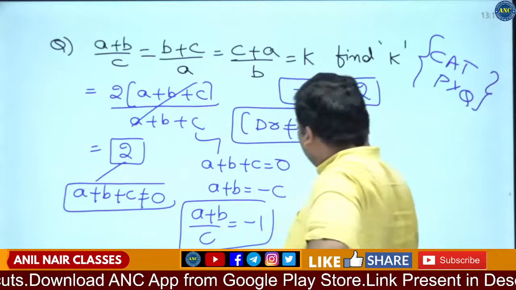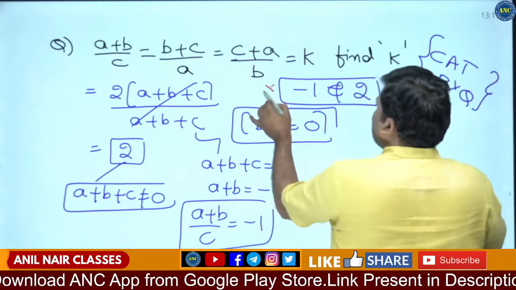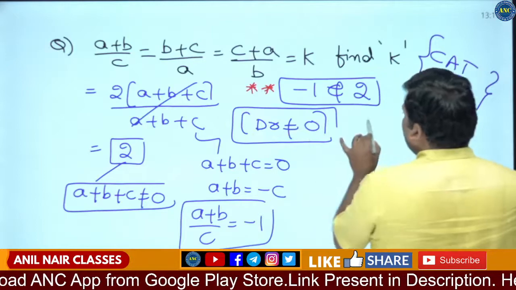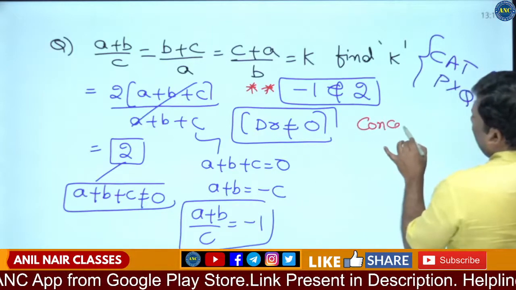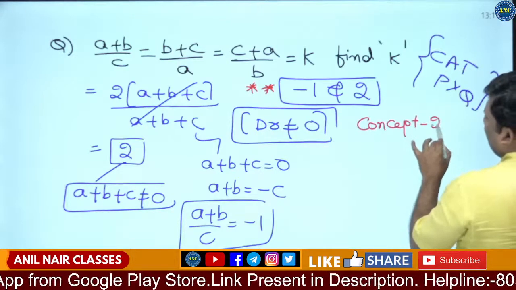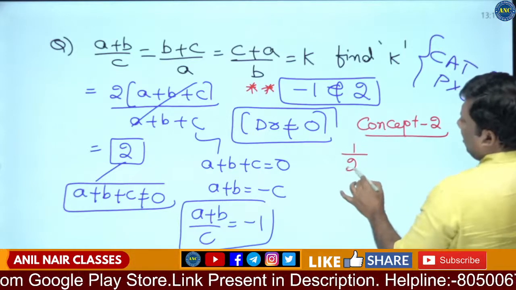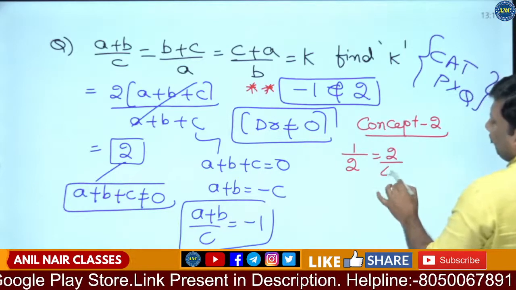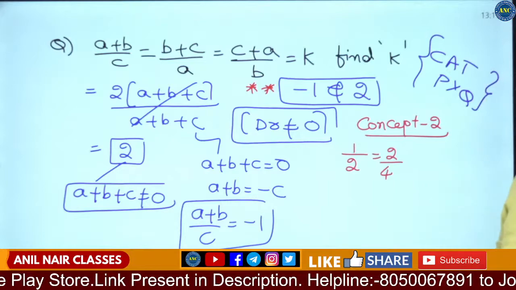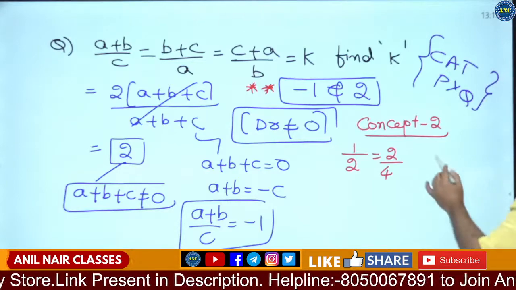K is equivalent to minus 1. Answer for this question is minus 1 and 2. Another concept. Write down one by one all the concepts. Concept 2: 1 by 2 is equivalent to 2 by 4. If two fractions are given, 1 by 2 is equivalent to 2 by 4.